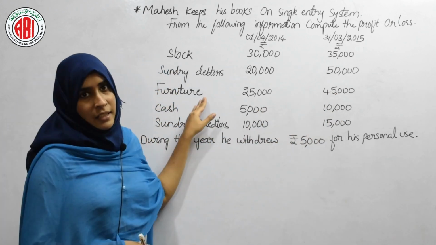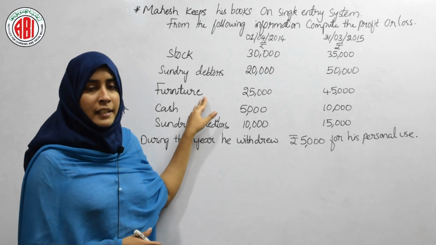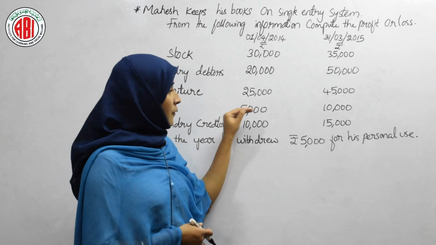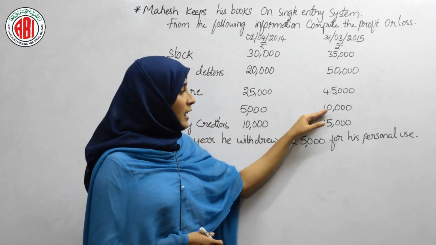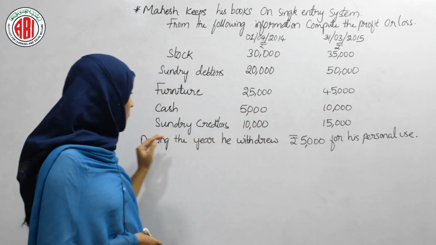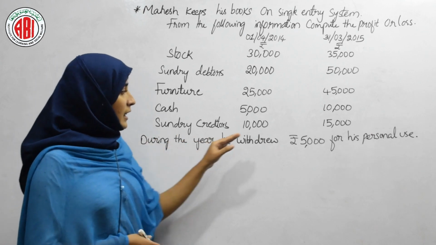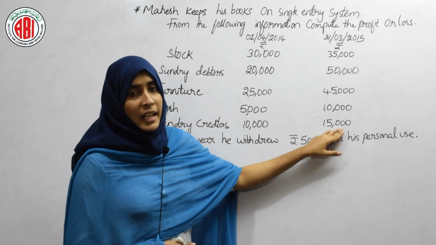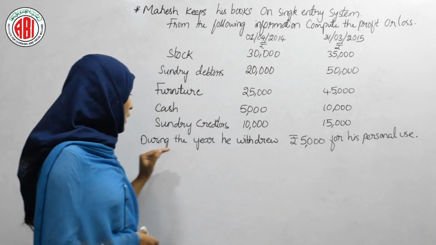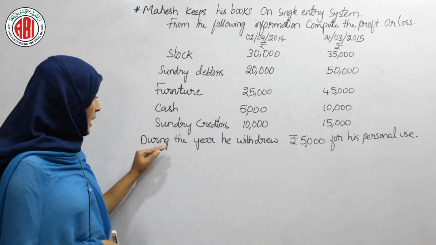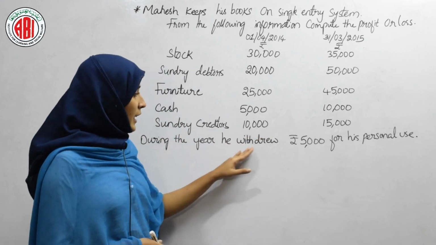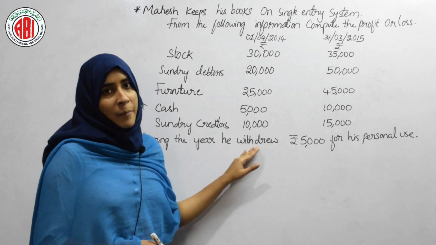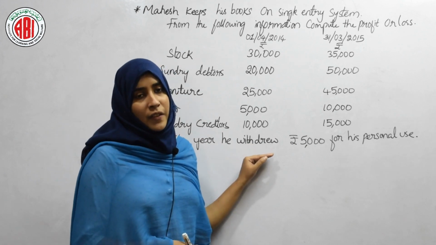And cash, that may be cash at bank or cash at hand. He just has mentioned the cash. So this cash is 5,000 at the beginning of the year and 10,000 at the ending of the year. And then sundry creditors, that is 10,000 at the beginning of the year and 15,000 at the ending of the year. Now what he has given is another information, that is during the year he withdrew 5,000 for his personal use. So this is the adjustment which we will do in.